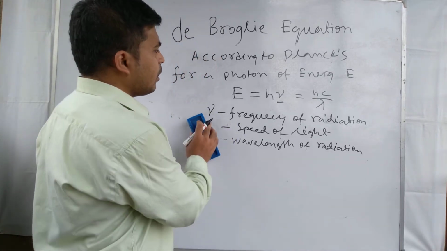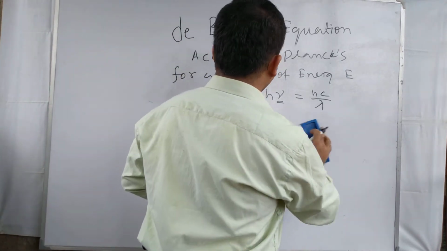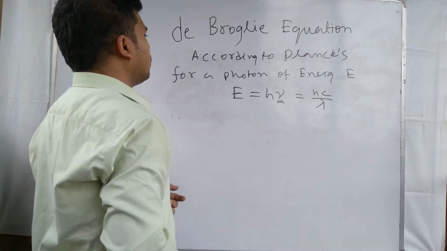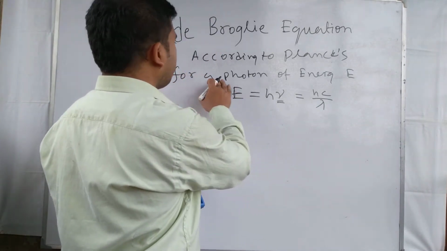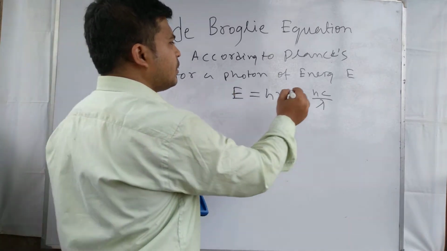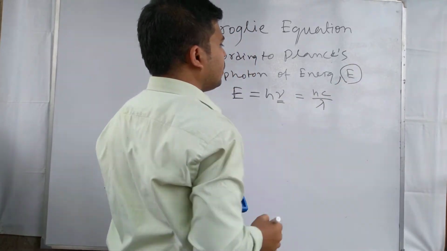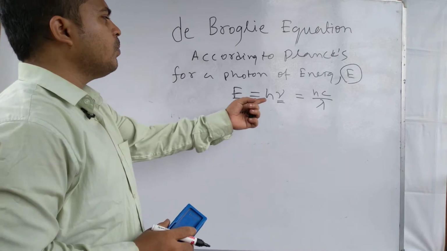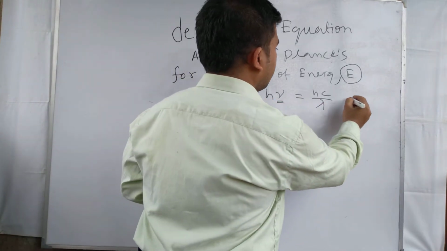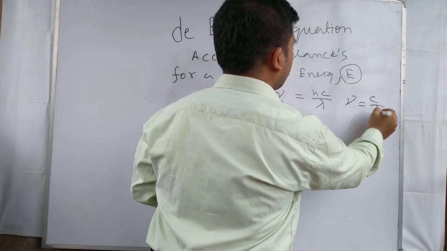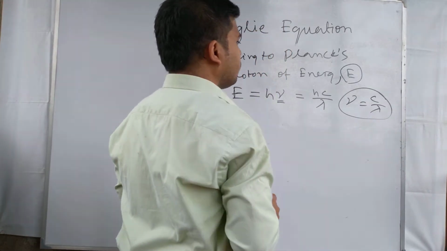So Planck's equation states that for a photon that has energy E, E equal to h nu, and here we substitute nu equal to c by lambda.